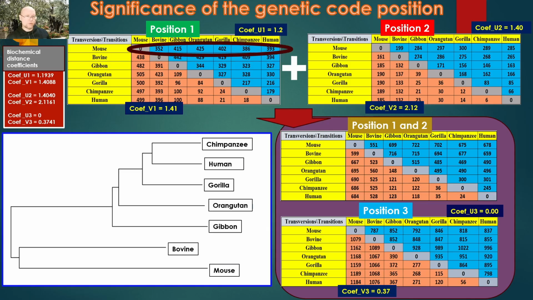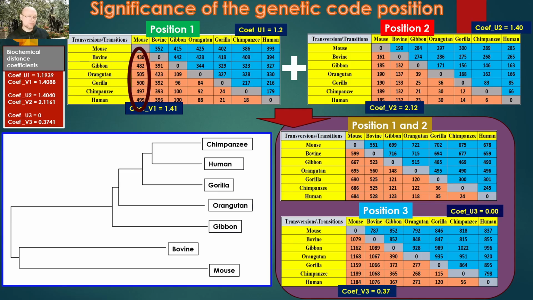The number of transversions between chimpanzee and human is 18. Between gorilla and human and chimpanzee, we also have the same level, around 20. Between orangutan and gorilla, chimpanzee and human, it is around 90. Between gibbon and the other primates, it is about 100. Between bovine and the primates, it is about 400. And transversions between mouse and the other primates are around 500.